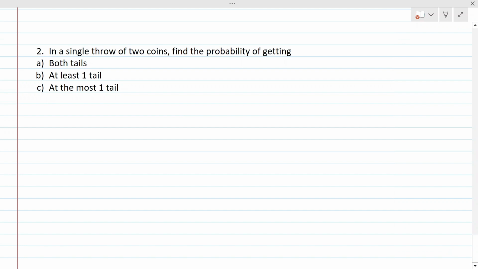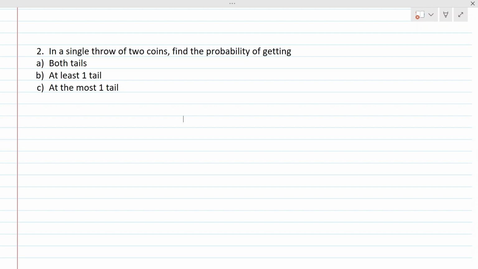Now the second question. In a single throw of two coins, find the probability of getting both tails, at least one tail, at the most one tail. So there are three questions in this. It is equivalent to three questions, but even so it is based on a single throw of two coins. So when we have to write the total possible outcomes, we have to write it once only. So, before writing A, B, C, we will write the total possible outcomes.